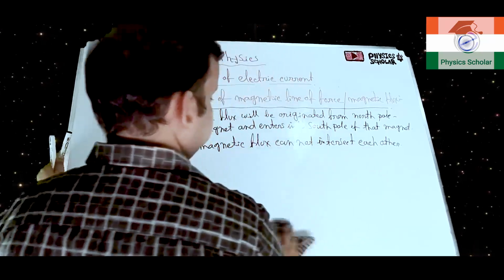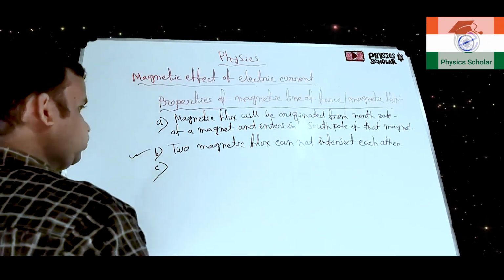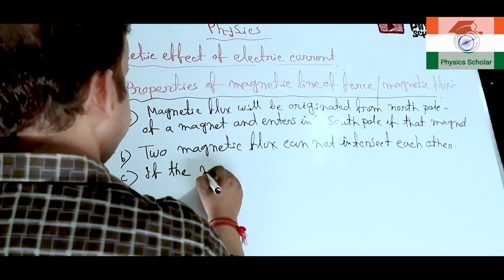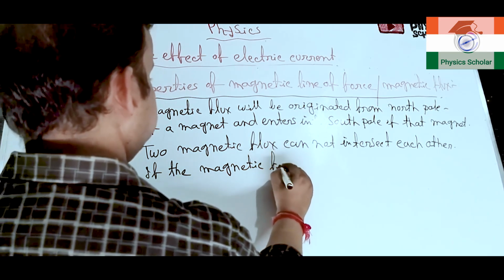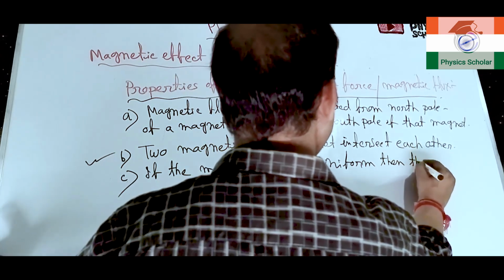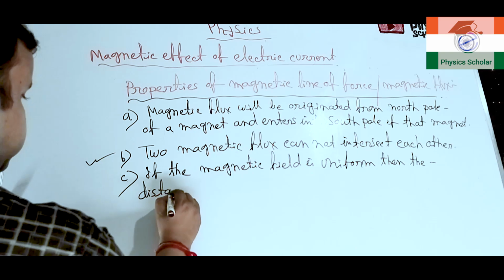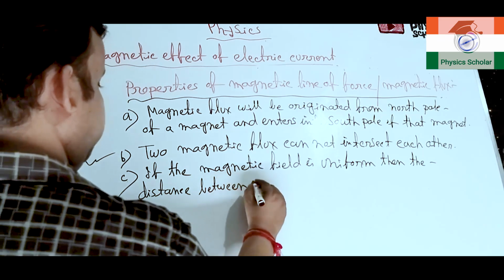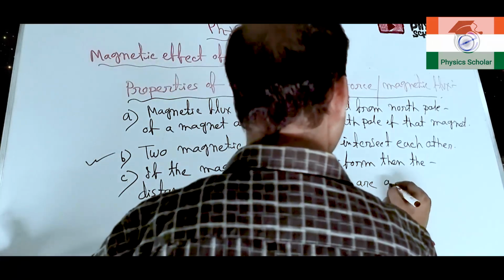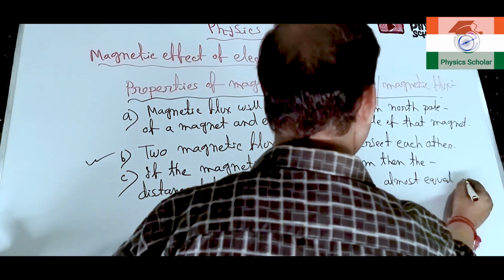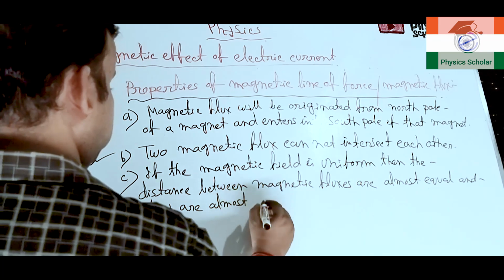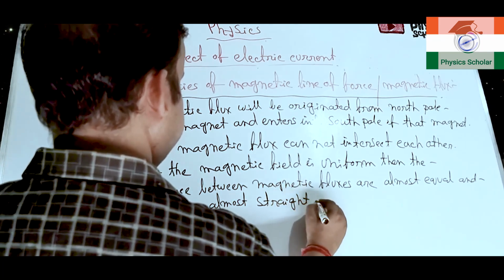Now the next one, number C. If the magnetic field is uniform, then the distance between magnetic fluxes is almost equal and they are almost straight lines.